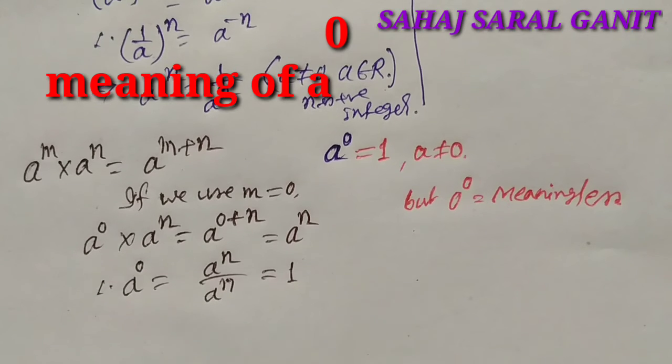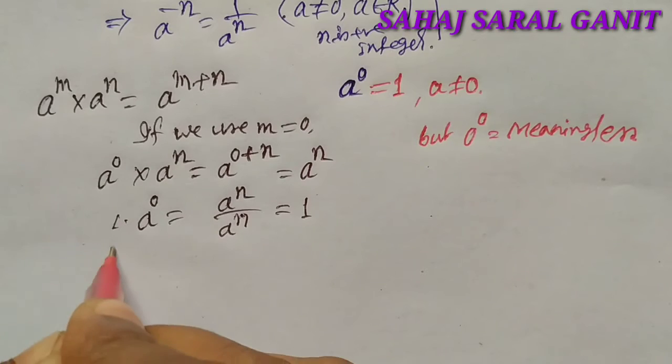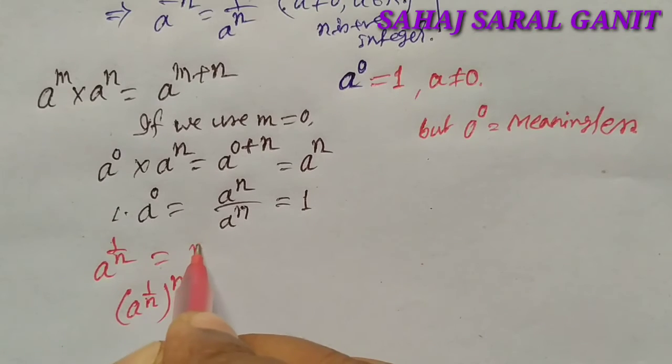Now what do you mean by a raised to the power 1 by n? A raised to the power 1 by n, whole to the power n. A raised to the power 1 by n is equal to the nth root of a.